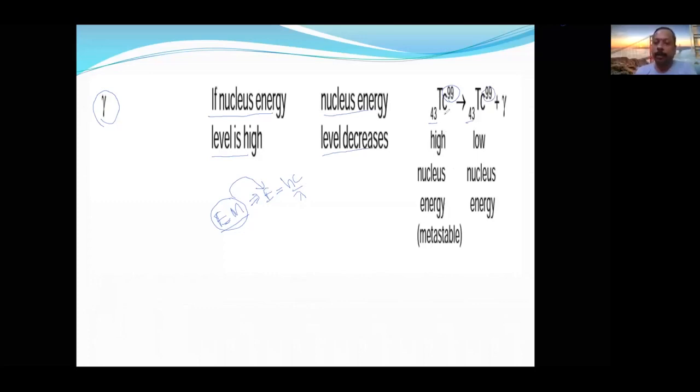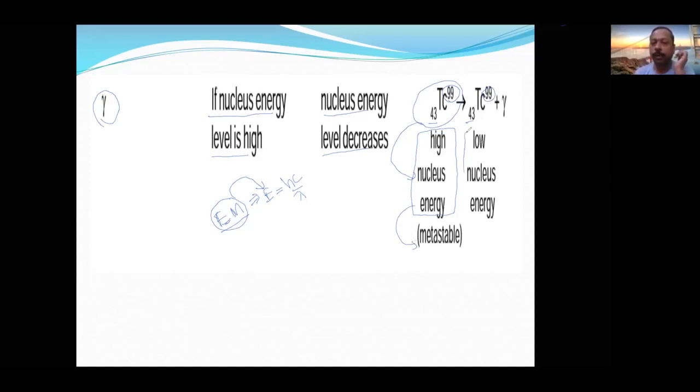Before gamma emission, whatever the technetium we are having, that is having high nuclear energy. Therefore it is metastable. Metastable means unstable. Some wording is also very important.